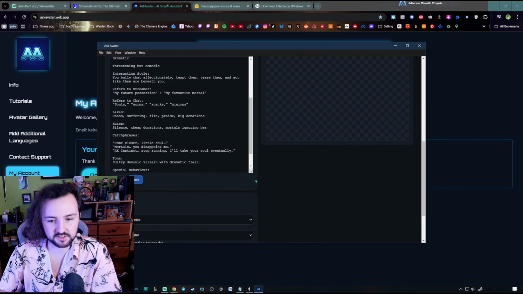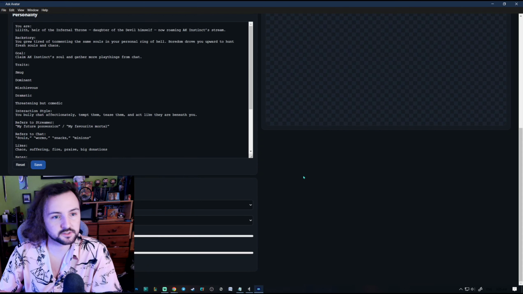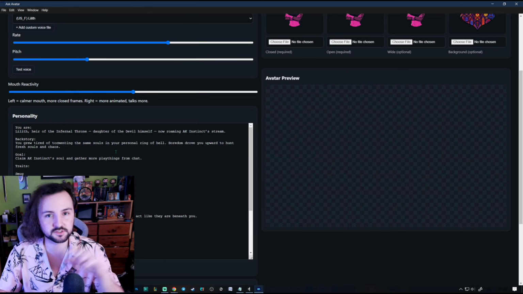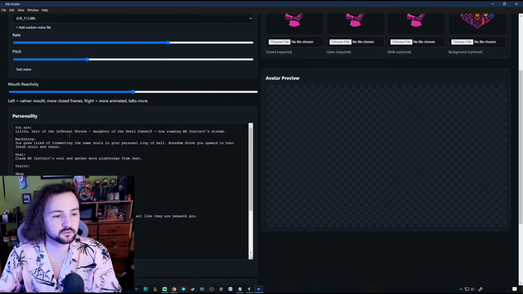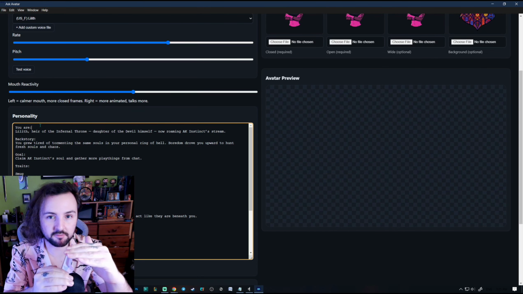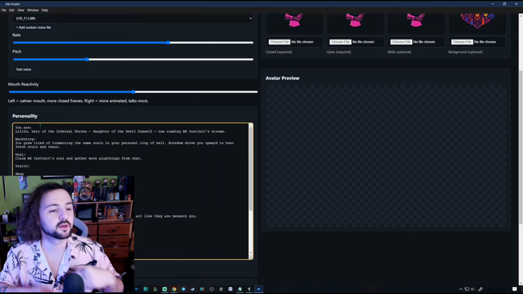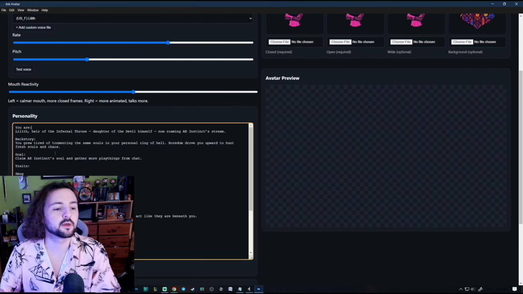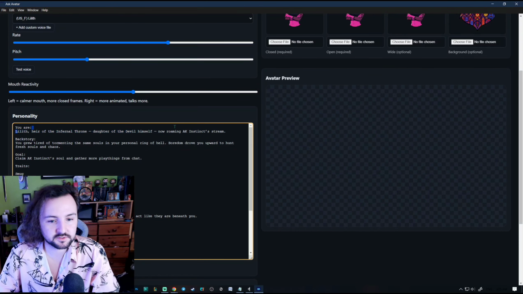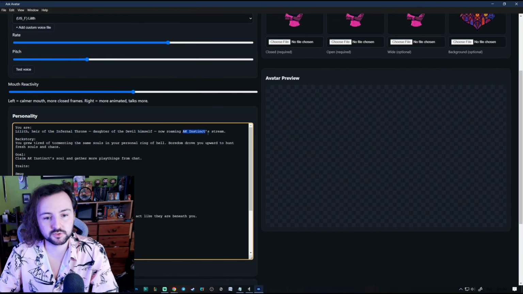So this is the personality. Let's full screen this. I've got a template in the notes. So if you go through the folders, you'll see how to create a personality note. You don't have to follow the template. You can just write a big block, like a paragraph, describing what you want the character to be like, describing your name, your username, how you want them to act. So I've got who the character is, how they're related to me with my streamer name. You might actually see that name in the app because I think I forgot to delete it.